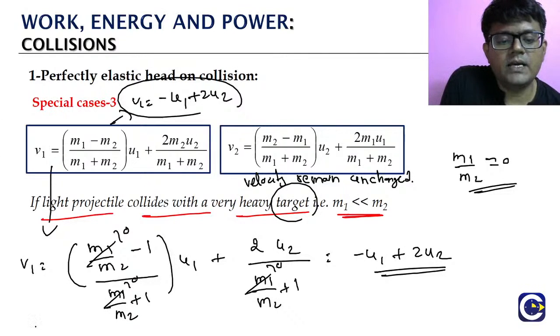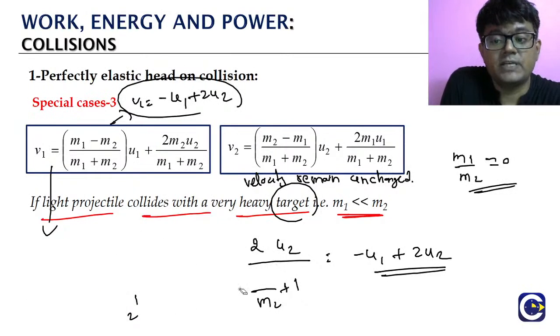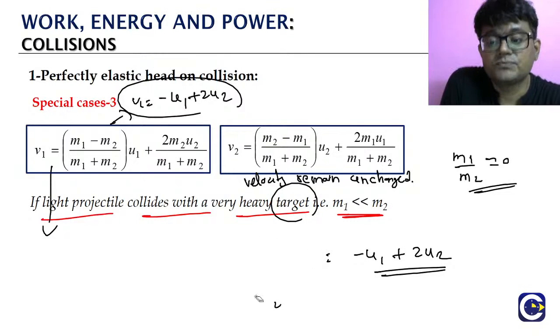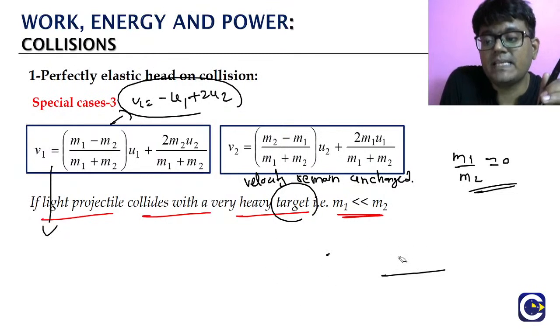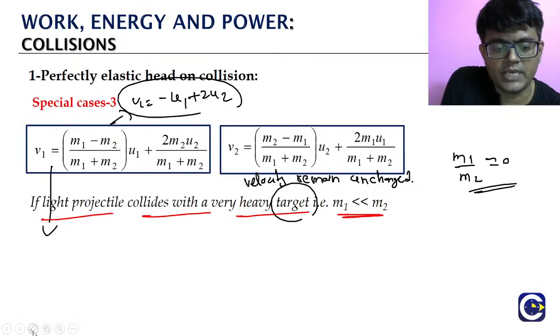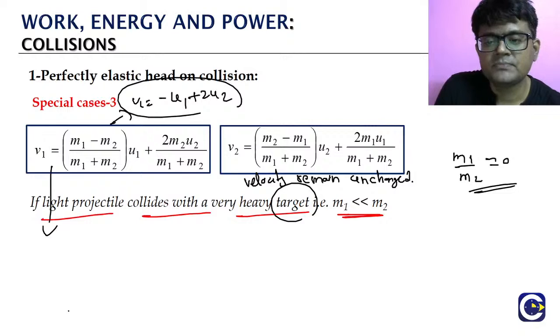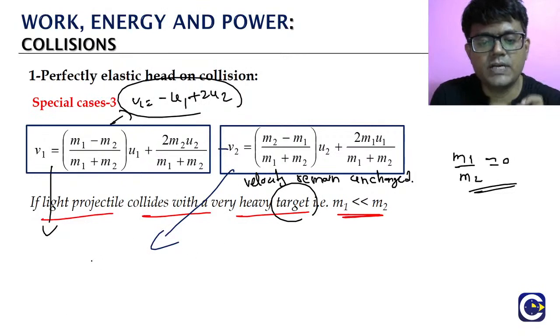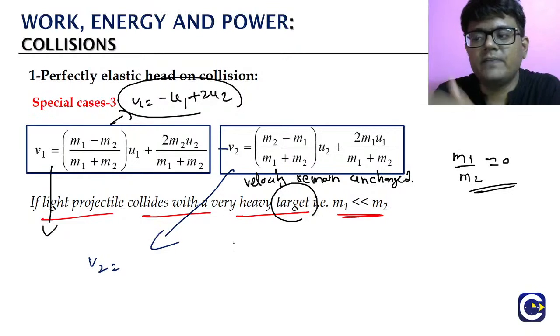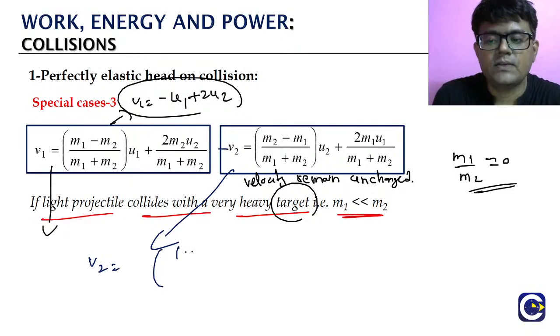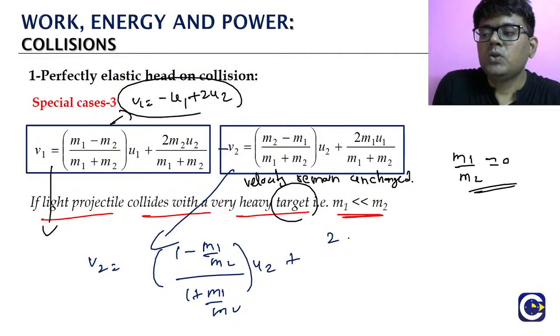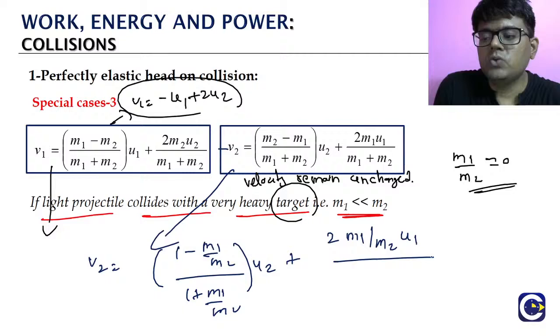Now similarly we can get the expression for v2. As we already said, v2 is the heavy target, so its value will not be changing. It will be the same as u2, but we will have to check it. Just take this expression for v2 and divide numerator and denominator by m2. That gives 1 minus m1 by m2 divided by 1 plus m1 by m2 into u2, plus 2 times m1 by m2 u1 divided by 1 plus m1 by m2.